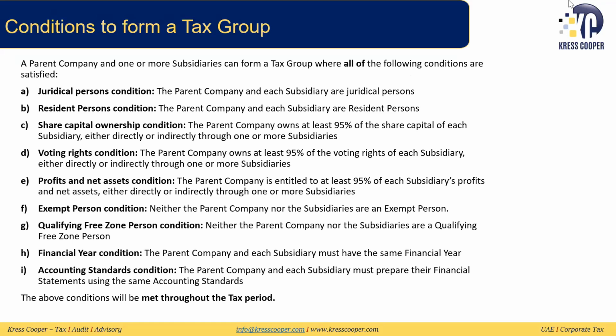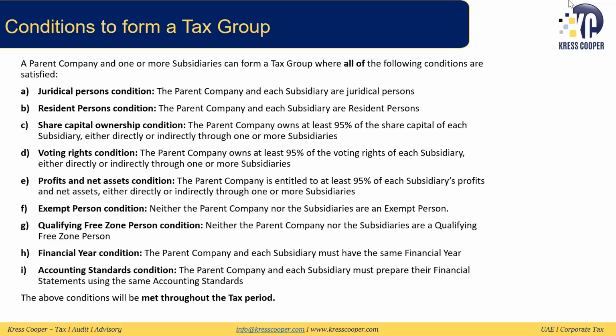So what are those conditions which are being mentioned in Article 40? The important thing to note here is that all of these conditions need to be met. If one condition is not being met, you cannot be part of a tax group. And these conditions need to be consistently met throughout the whole of the tax period. Then only you are eligible to form a tax group for that tax period. And what are these conditions?